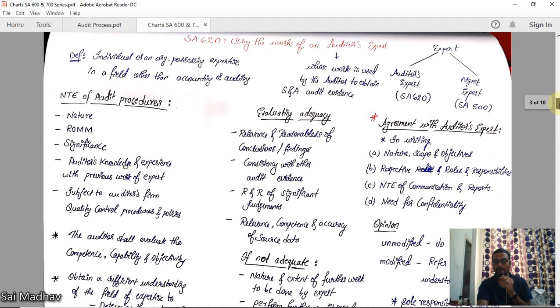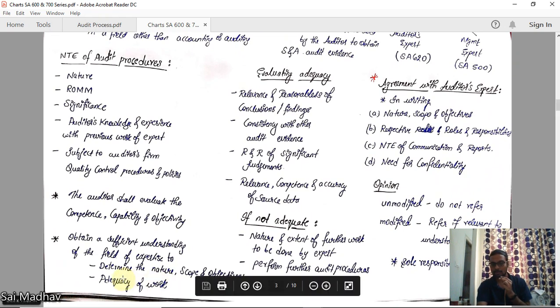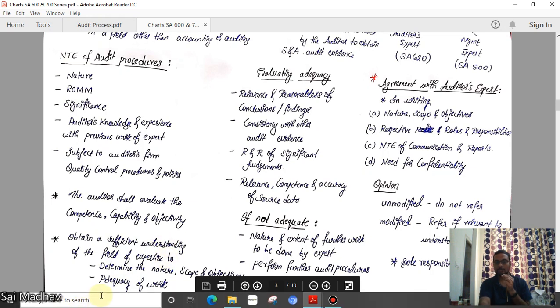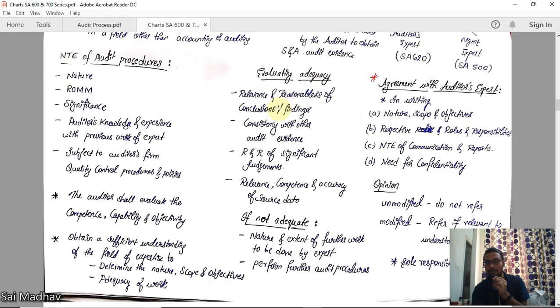Now, evaluating adequacy. We have discussed that he has to have a sufficient understanding and expertise to judge the adequacy of work performed. But how do we evaluate the adequacy? First, the relevance and reasonableness of conclusions or findings. The auditor's expert has performed some work, and you have to check the relevance and reasonableness of his conclusions or findings.